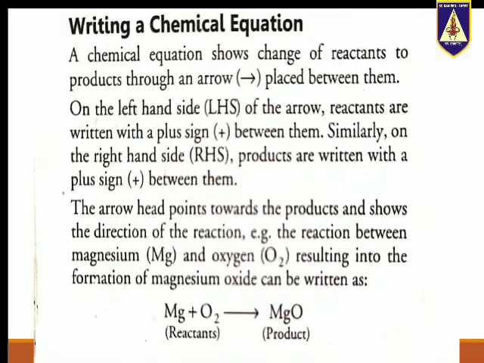How to write a chemical equation? A chemical equation shows change of reactant to product through an arrow placed between them. On the left hand side of the arrow, reactants are written with a plus sign between them. Similarly, on the right hand side, products are written with a plus sign between them. The arrowhead points towards the product and shows the direction of the reaction. Example, the reaction between magnesium and oxygen resulting in formation of magnesium oxide can be written as Mg plus O2 gives MgO.